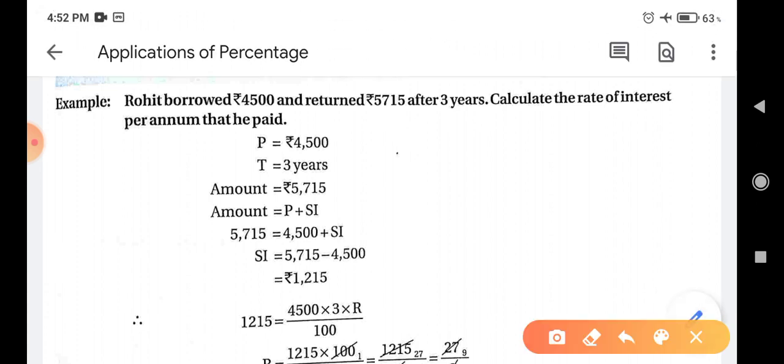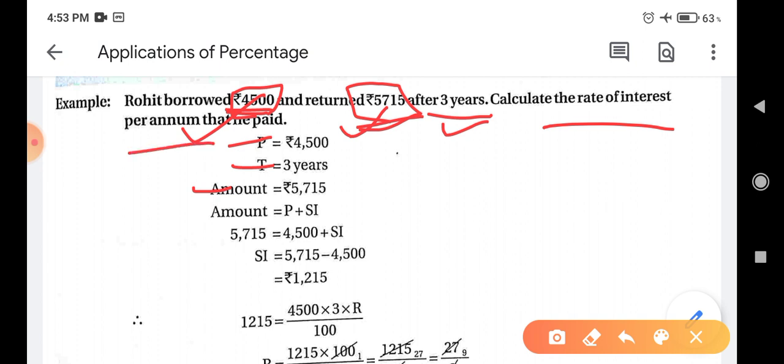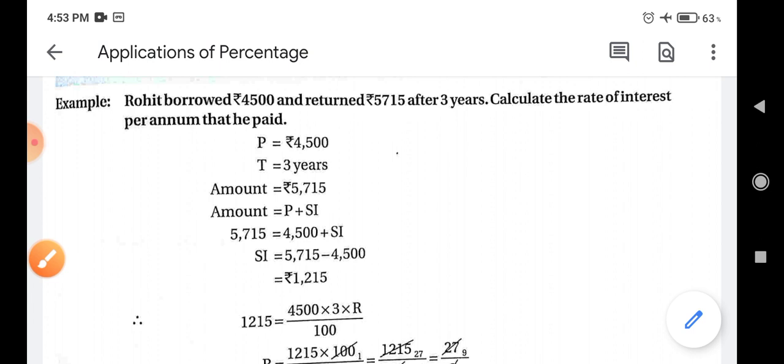Next example is: Rohit borrowed 4500 rupees and returned 5715 rupees after 3 years. He borrowed this amount, so this is principal, but he returned rupees 5715 after 3 years. So this is amount. This is principal and this is amount. 3 years is time. So we are given principal, time and amount. Calculate the rate of interest per annum that he paid. Here we have to find rate of interest.